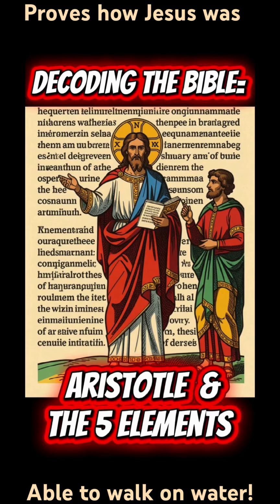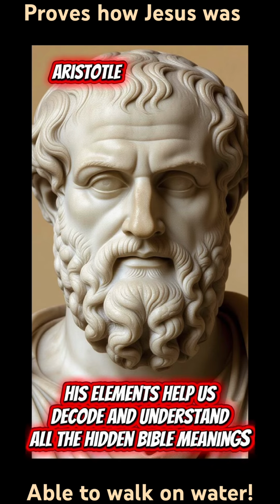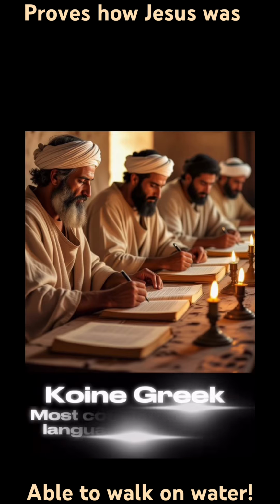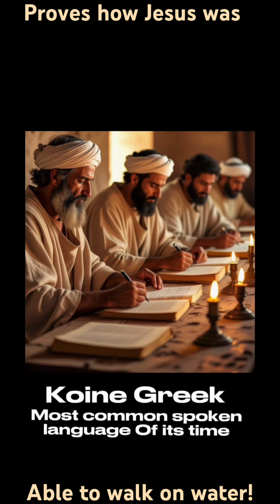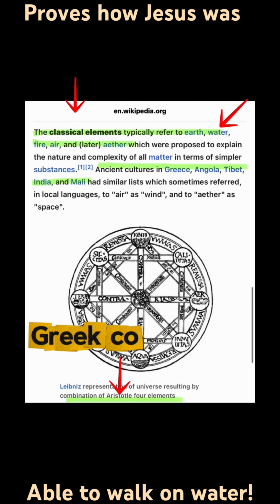Decoding the Bible, we're going to discuss the Greek connection with Aristotle and his 5 elements. Most people might not know it, but the New Testament was written in Koine Greek. In order to understand the Aristotle connection, let's go to Wikipedia.